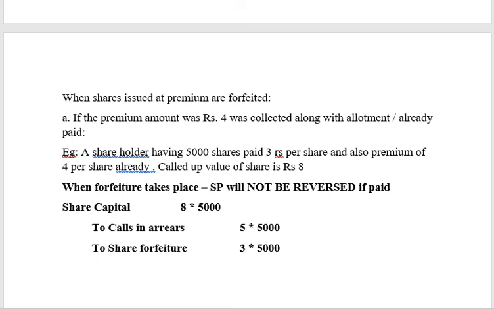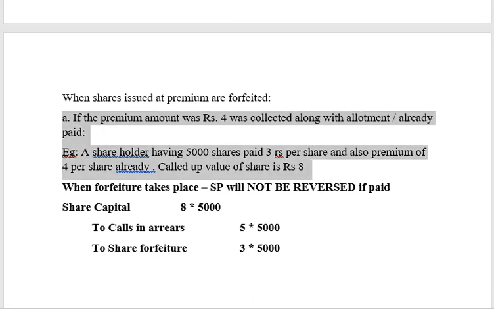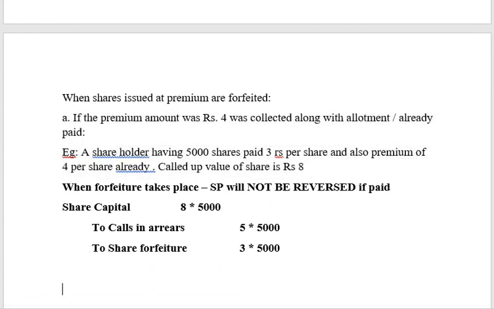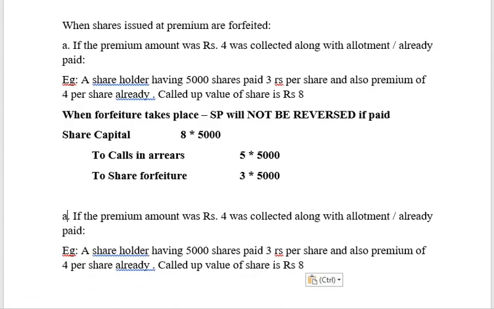So in this, once the securities premium has been paid, the amount of securities premium will not affect forfeiture. Clear? Okay. Next, if securities premium has not been paid, where shares are issued at a premium, but securities premium has not been paid.